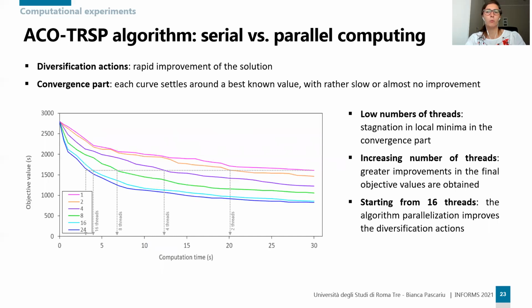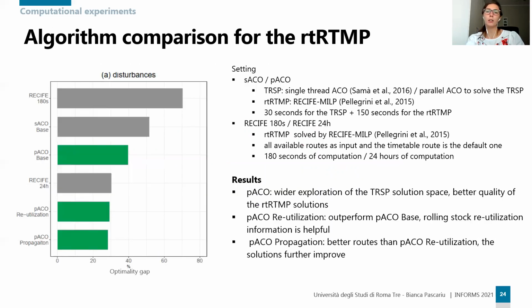Next, we look at the performance of the ACO-TRSP algorithm with different numbers of threads. Again, from the results, we can observe that with a low number of threads, the algorithm stagnates in local minima. As the number of threads increases, greater improvements in the final objective values can still be obtained. Moreover, the algorithm parallelization improves the so-called diversification actions, which correspond to the initial descending trend in which more rapid improvements of the solution are obtained.